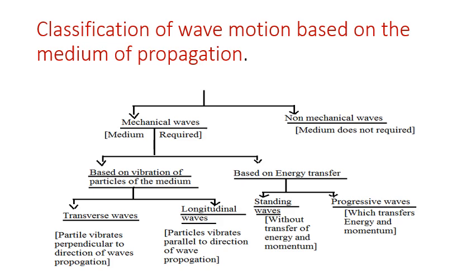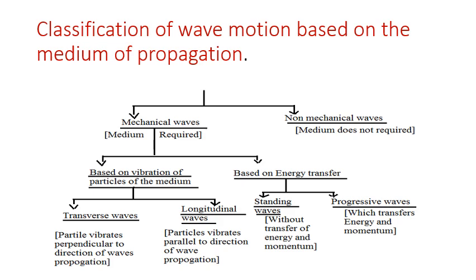Mechanical waves are classified based on vibration of particles of the medium, which gives transverse waves and longitudinal waves, and based on energy transfer, which gives standing waves and progressive waves. So this is the classification of wave motion based on the medium of propagation.